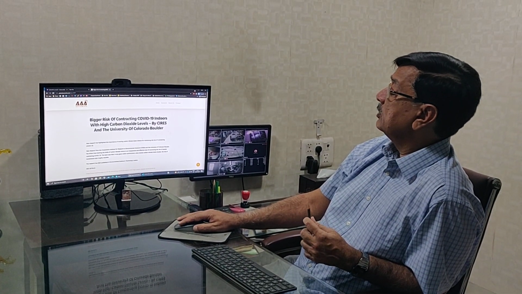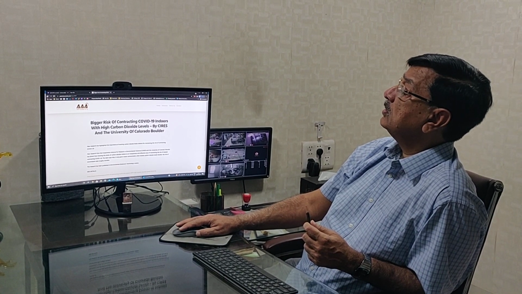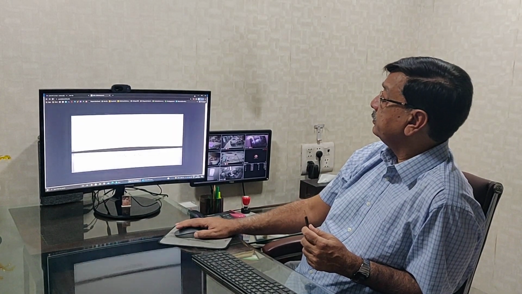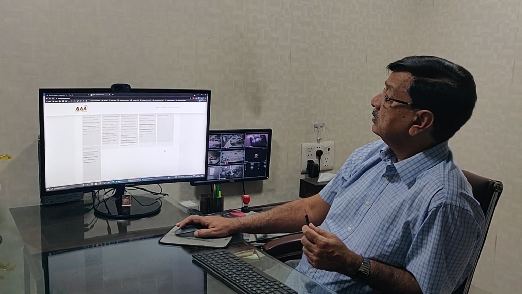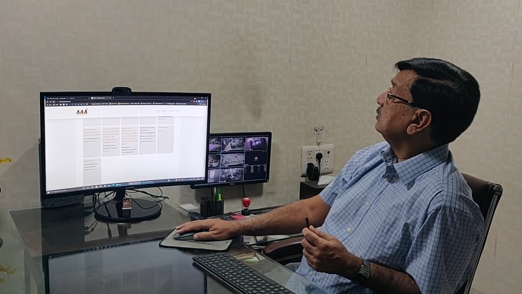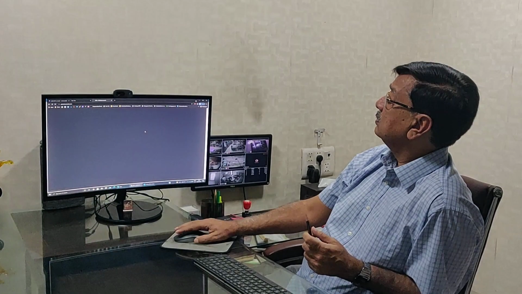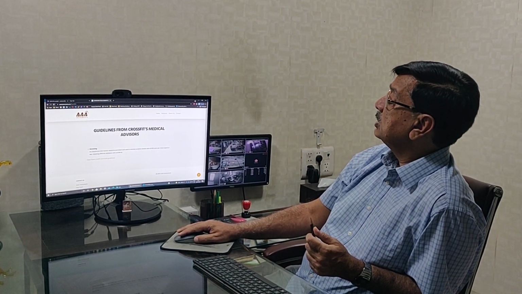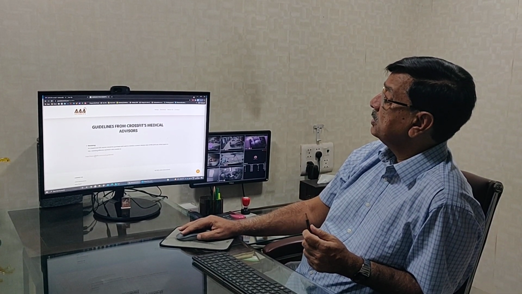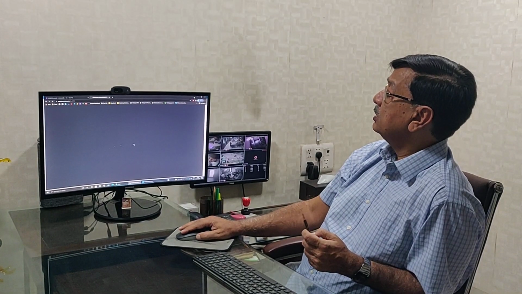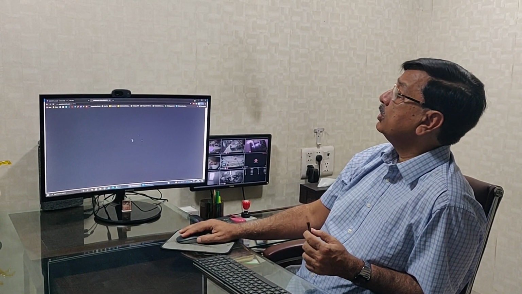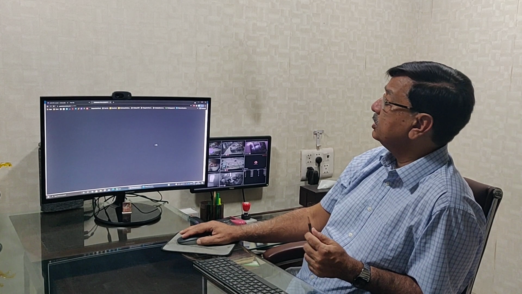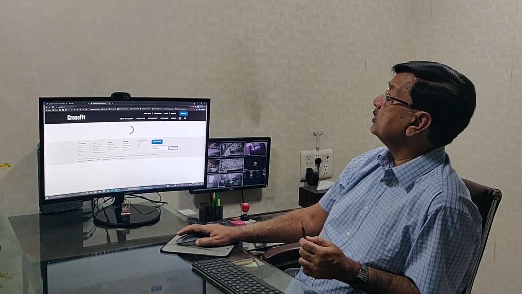This is the same University of Colorado study which we talked about just now. So these are guidelines from CrossFit, a big chain of gymnasiums. Their medical team is suggesting putting carbon dioxide monitors in all those gymnasiums.